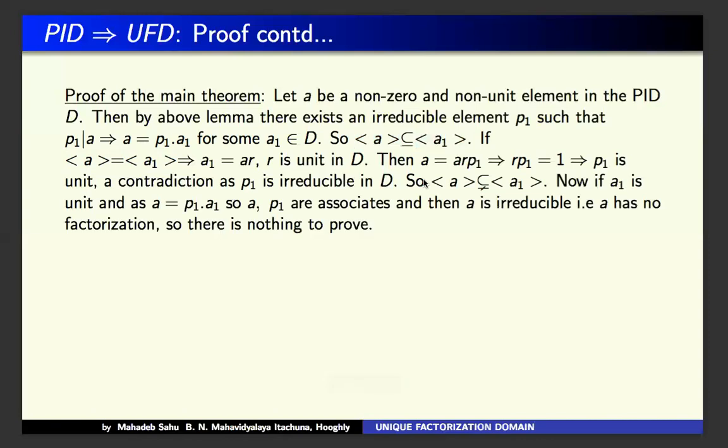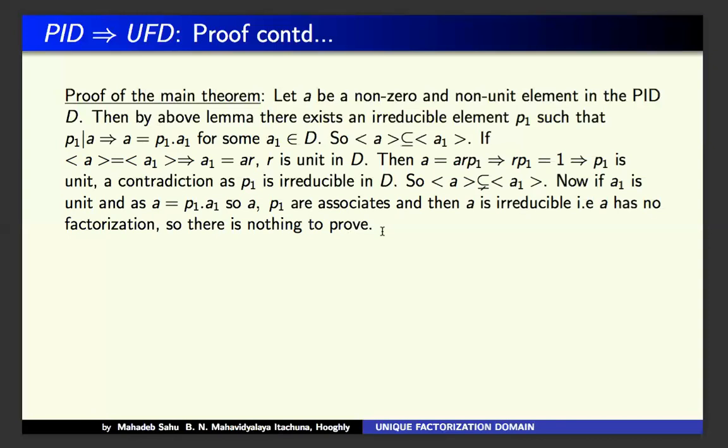Now, A1 may be a unit or not a unit. If A1 is a unit, then what will happen? P1 A1 is an associate of P1, which is irreducible. That means A is irreducible, and so A has its factorization.